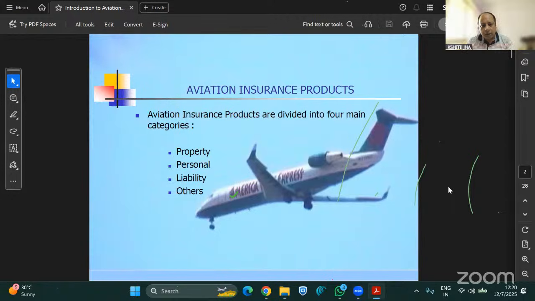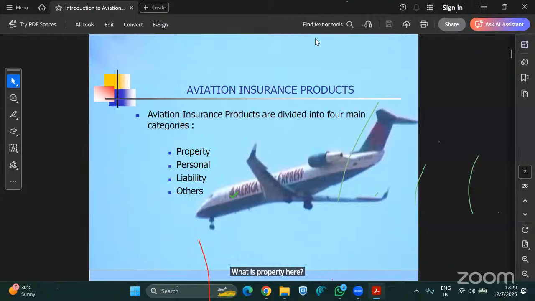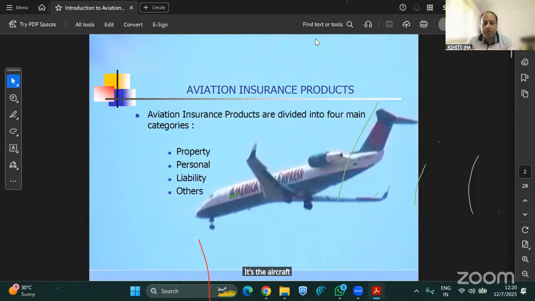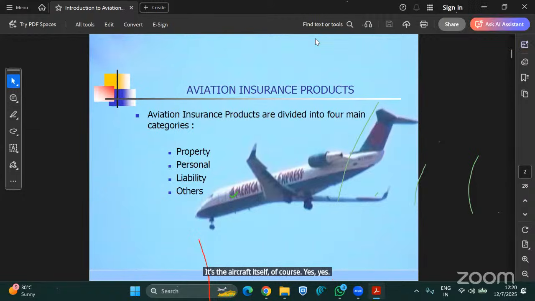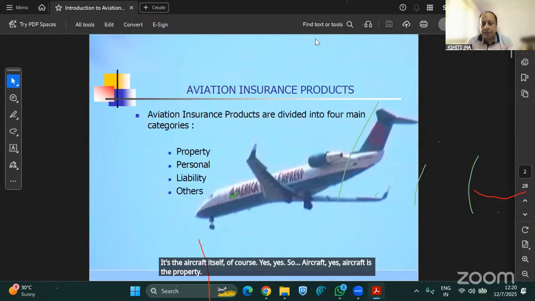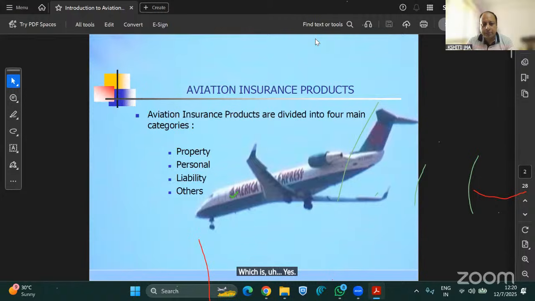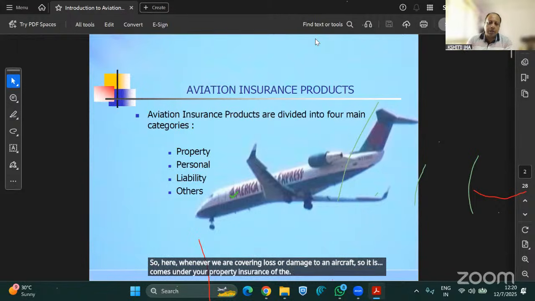So aviation insurance products are divided into four main categories. First is the property. What is the property in aviation insurance? Can anyone explain? What is property here? It's the aircraft itself, of course. Body, aircraft, yes. The aircraft is the property. So very importantly, you all are correct. Whenever we are covering loss or damage to an aircraft, it comes under the property insurance of the aviation insurance product.